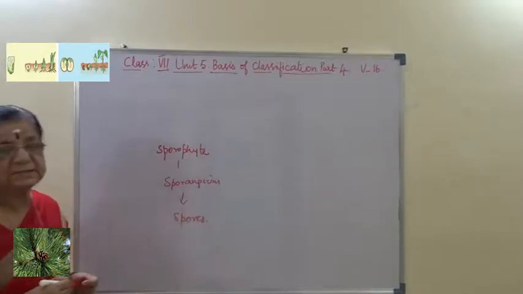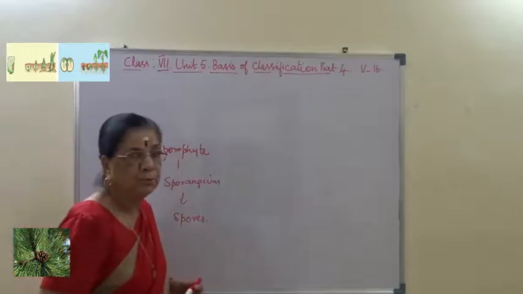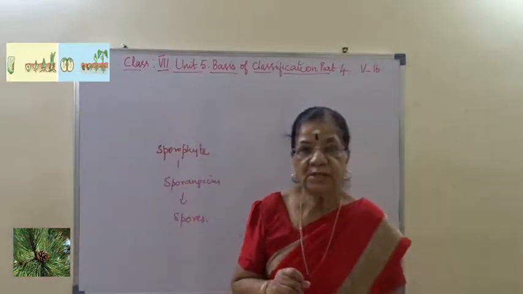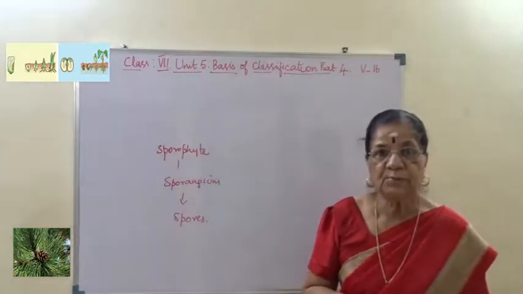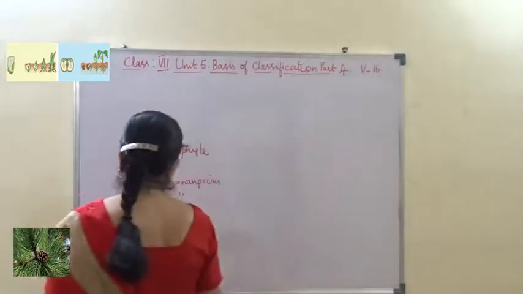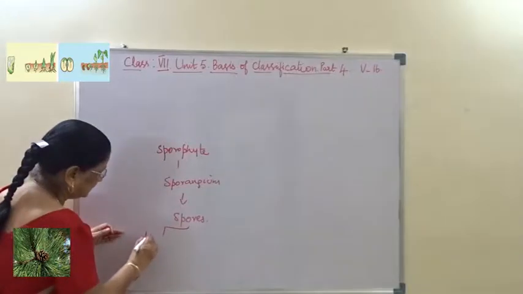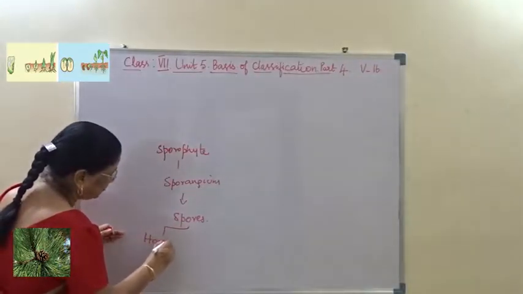I hope you understand this. Now these spores may be smaller in size, larger in size, or uniform in size. When they are of uniform size, it is called homosporous.